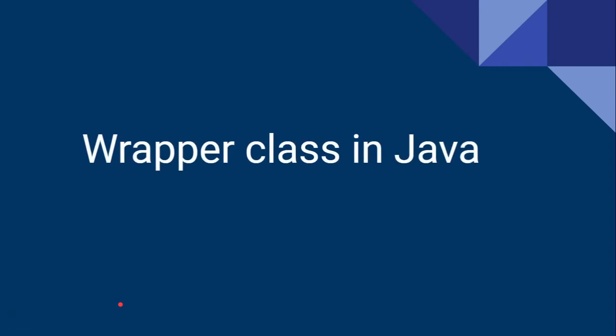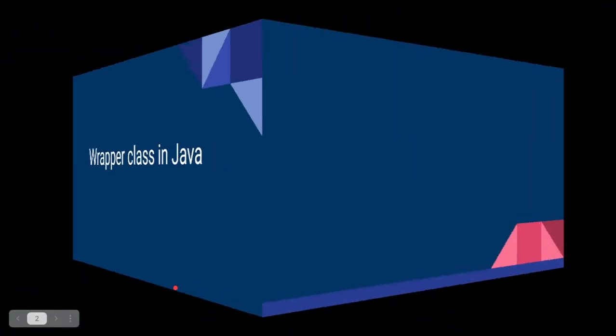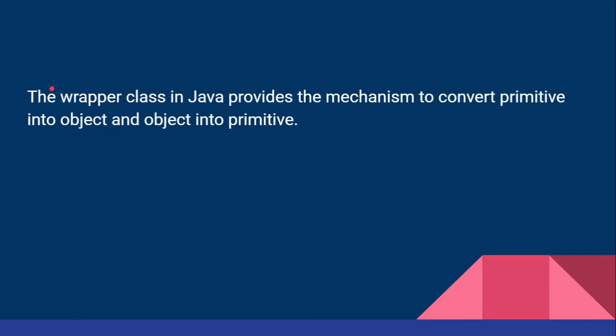Hello everyone, in this video we are going to see about the wrapper class in Java. As the name implies, wrapper, it just wraps the data type. Here the wrapper class in Java provides a mechanism to convert the primitive data into object and object into primitive.